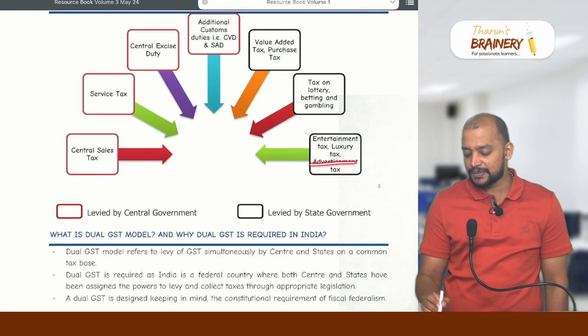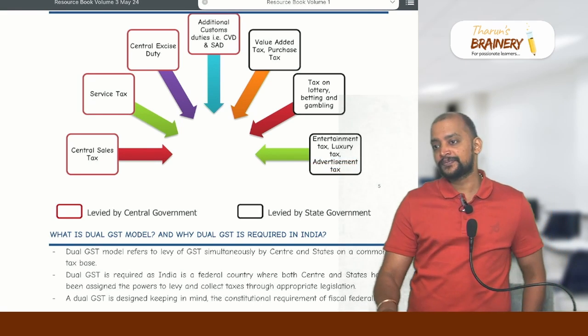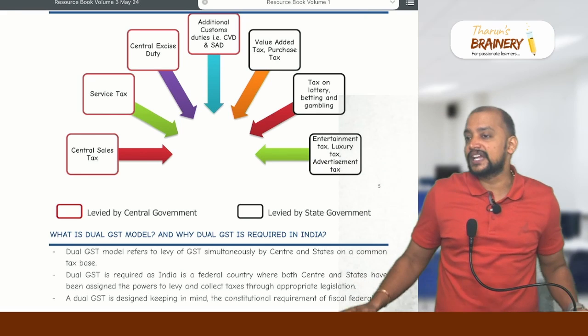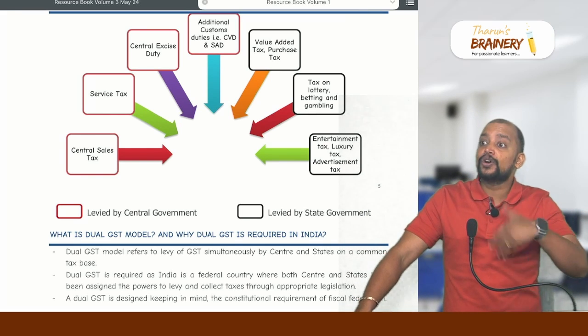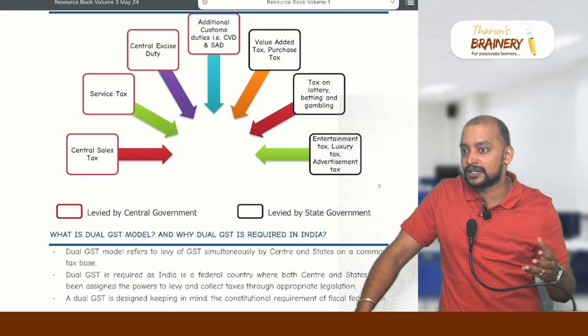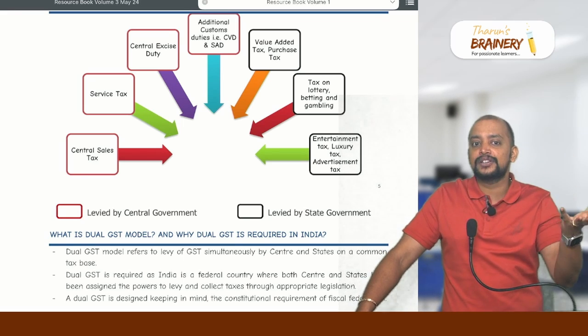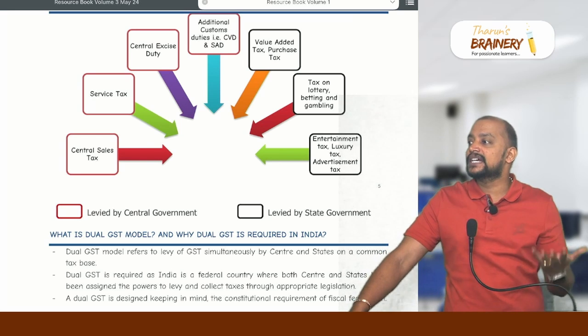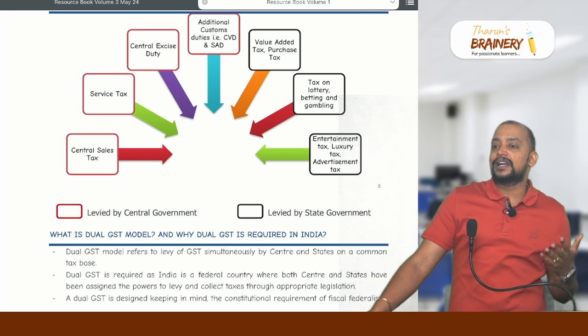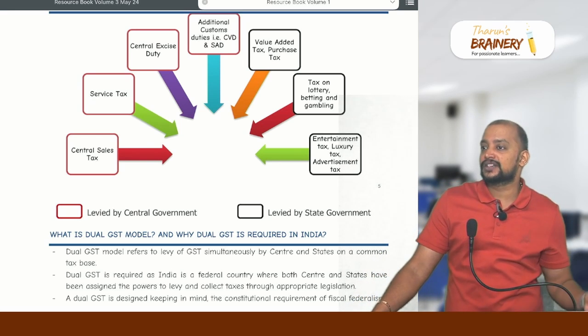Then advertisement tax on hoardings, the big hoardings we put up. As these hoardings promote the advertisement of products, they have to pay. Basically these hoardings are owned by advertising agencies, and these agencies were required to pay advertisement tax to the state government.